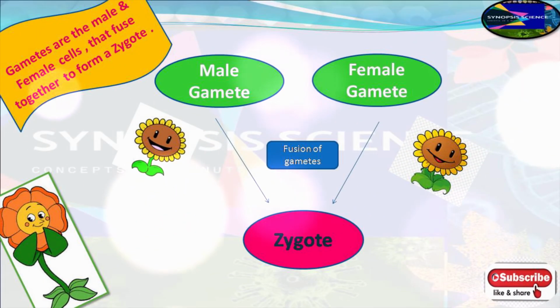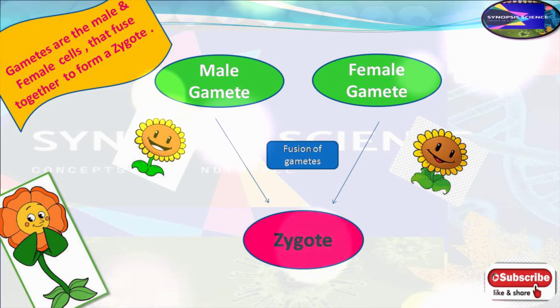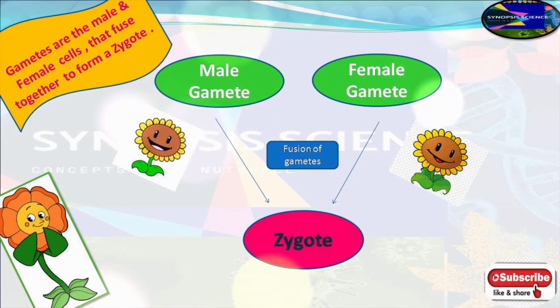Before beginning with the types in detail, let me brief you on the gamete concept. Gamete means male and female cells. They together unite or fuse to form a zygote. That is the baby gamete or the fertilized cell.